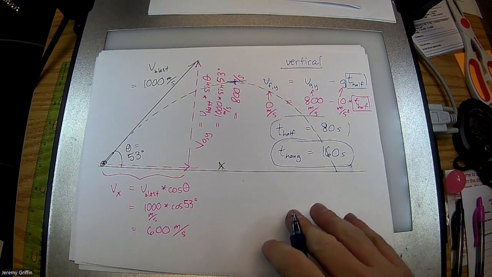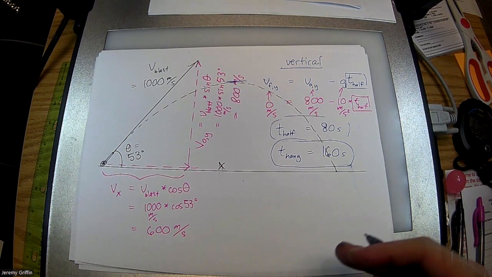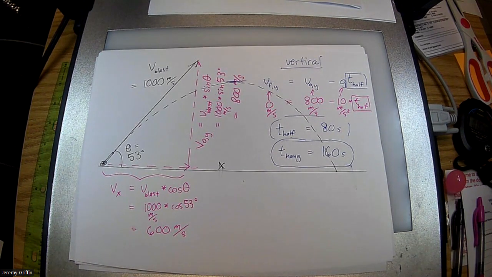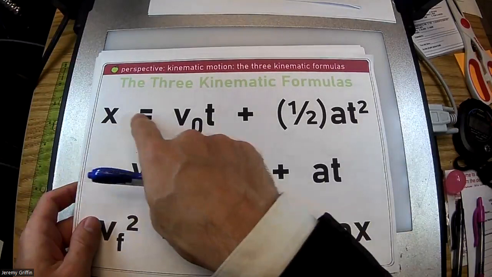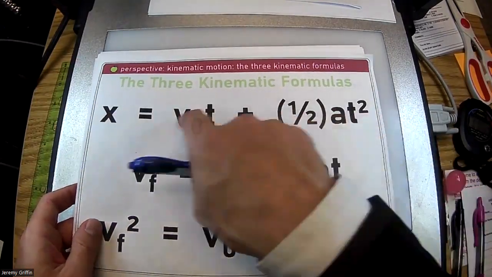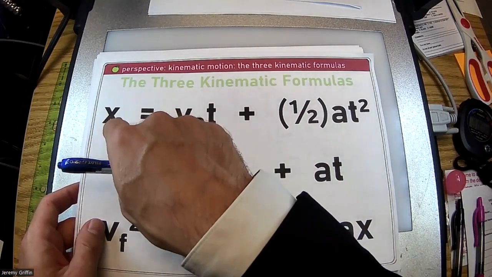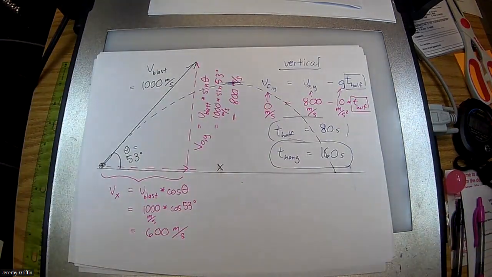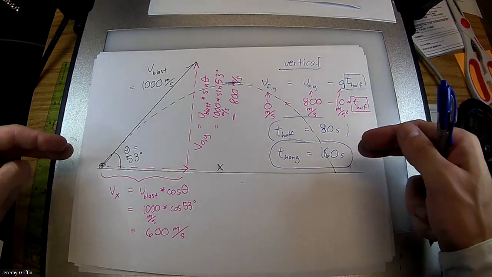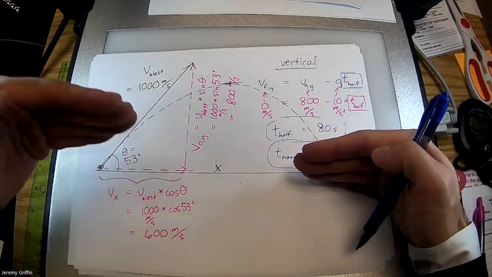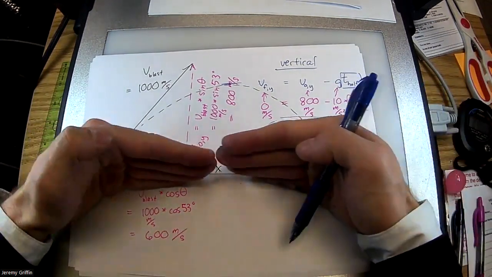Now, let me pause here so I can show you at least one other way that you could get hang time. Again, there are several ways to get hang time. So let's do an alternative. It's good to be able to do things multiple ways. I'm going to use this top expression for displacement. I'm still doing vertical, so general displacement I'm going to replace with y. I'm going to go ahead and get it all in one shot, going from here to here. Guys, what is the vertical displacement from the ground back to the ground?